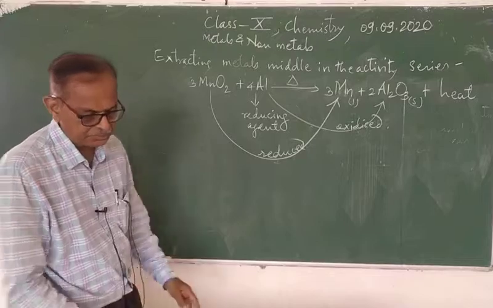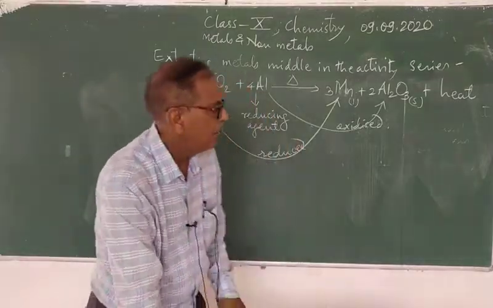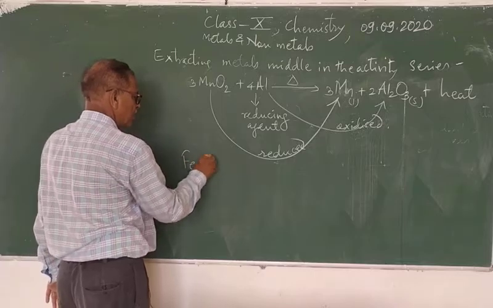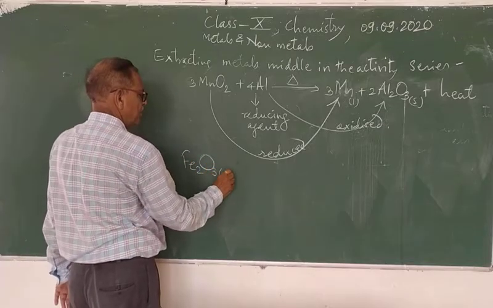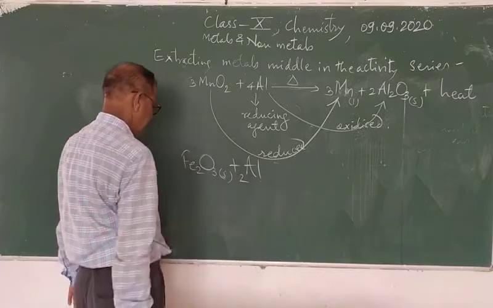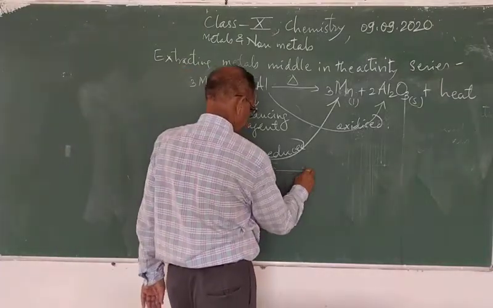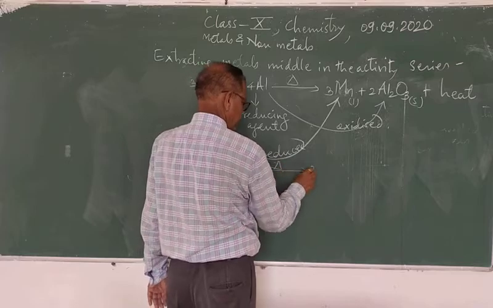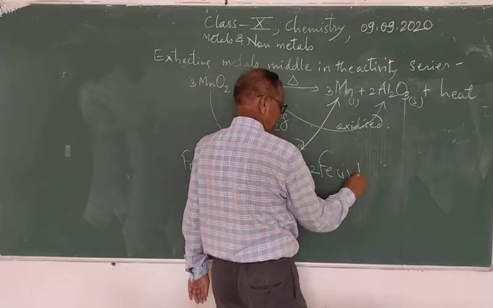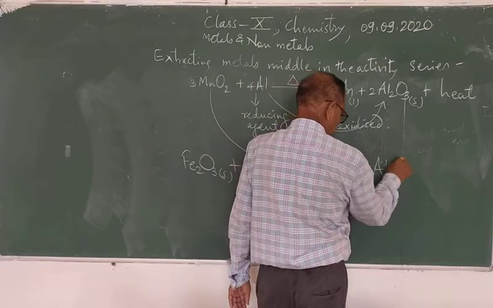For example, the reaction of ferric oxide, solid, plus 2Al gives heat, gives 2Fe liquid plus Al2O3.